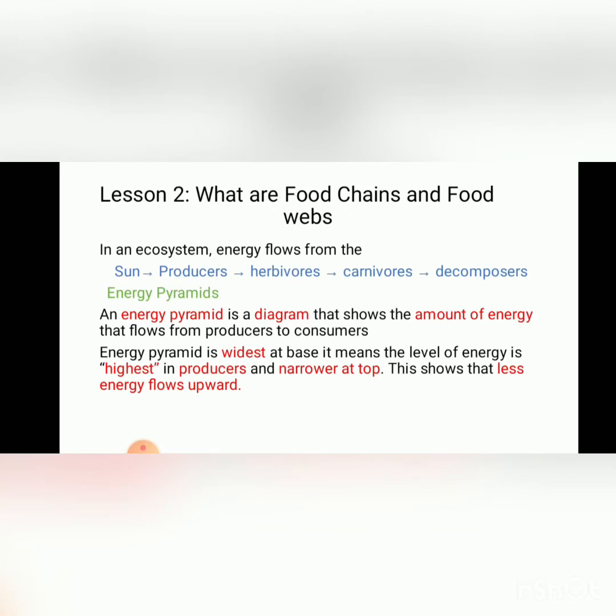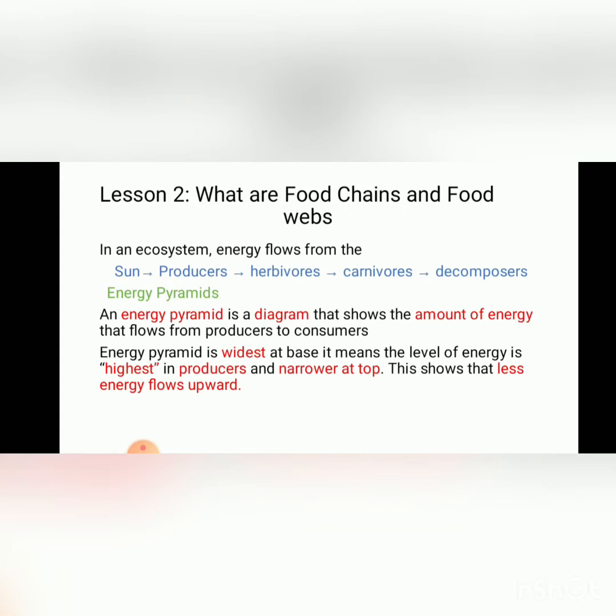In an ecosystem the energy flows from the sun toward the producers, from the producers toward the herbivores, from herbivores toward the carnivores, and finally to the decomposers as well. However, most of the energy within an organism that is consumed does not reach the next organism.